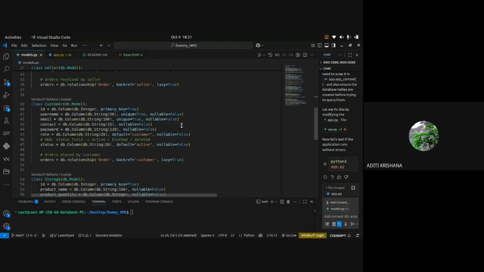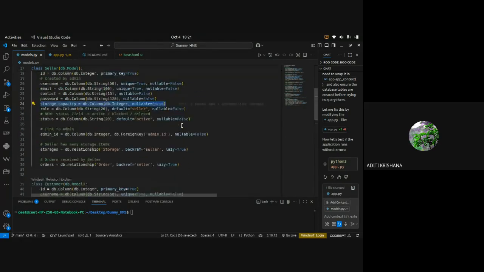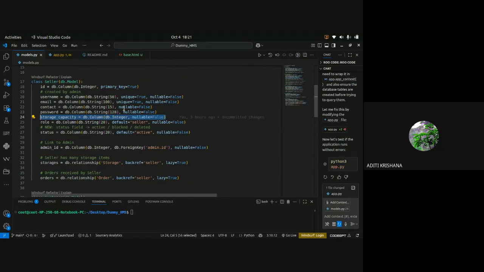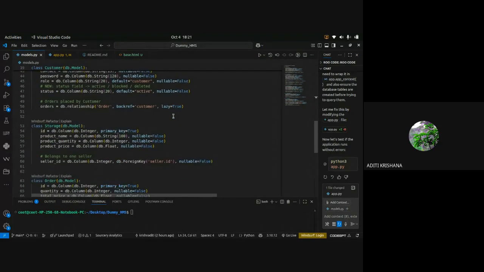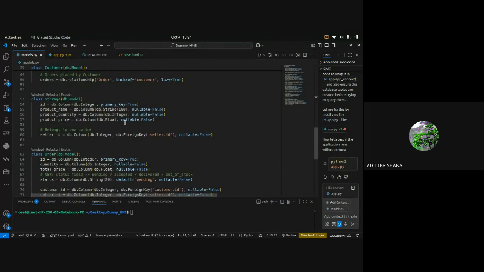That storage capacity will be defined at the time of registration, but when the shopkeeper logs into their account, he will take some products into his shop so that he can show in his dashboard that this product is there. For that, the storage table is there.